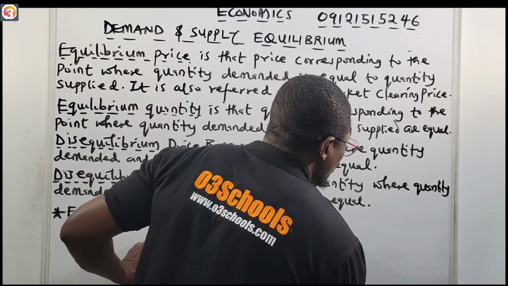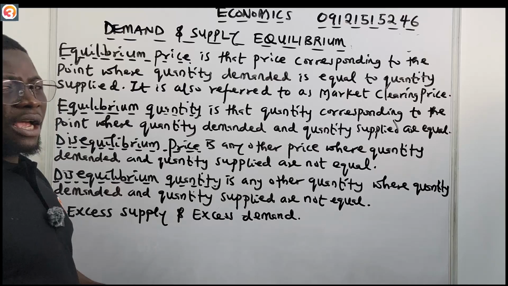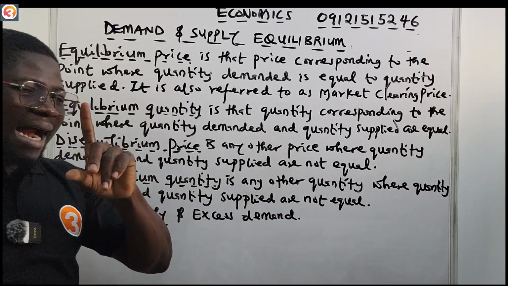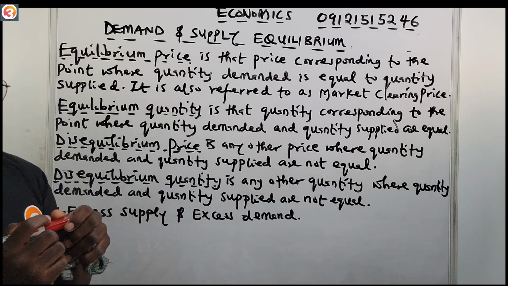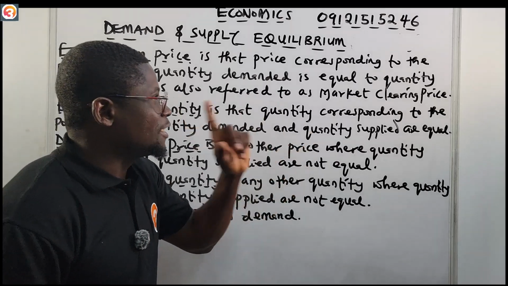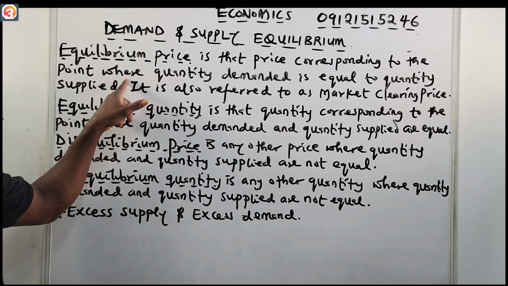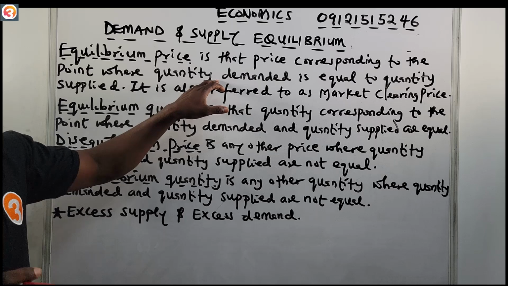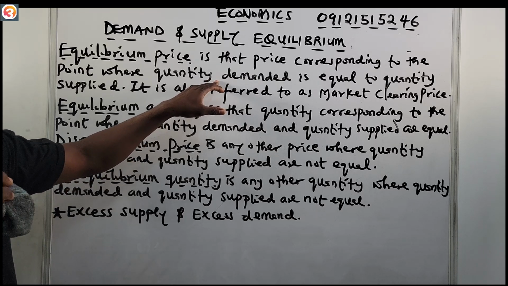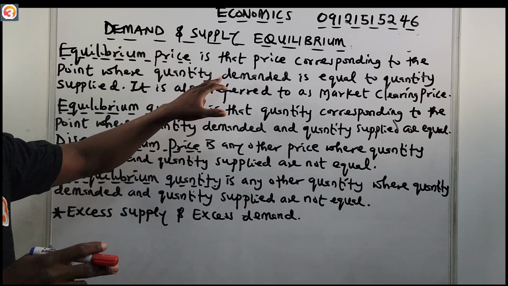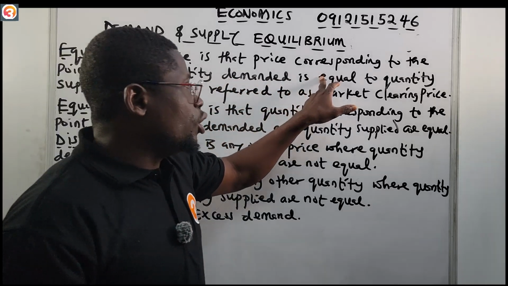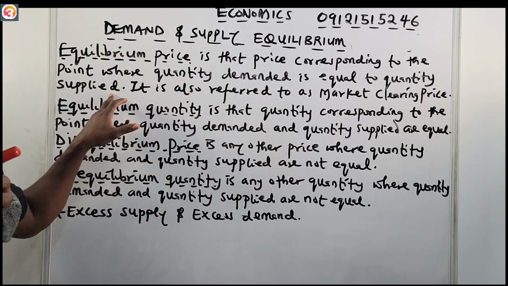What is equilibrium price now? We say that equilibrium price is the price that corresponds to the point where the quantity demanded is equal to the quantity supplied.